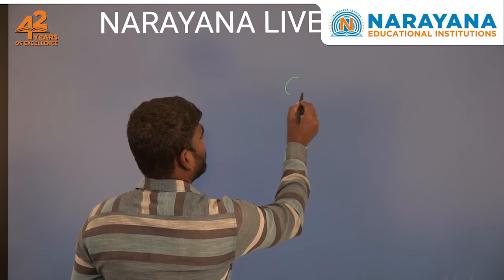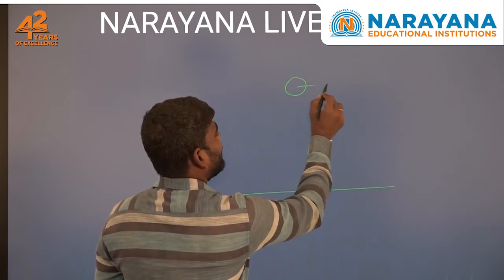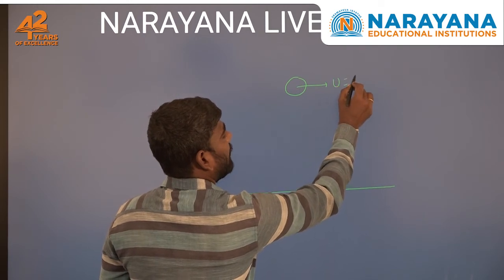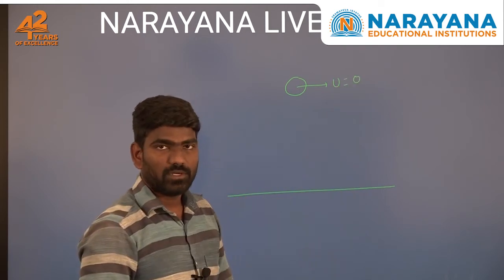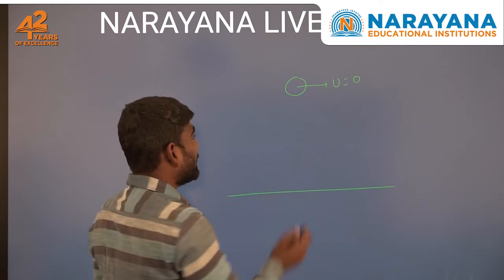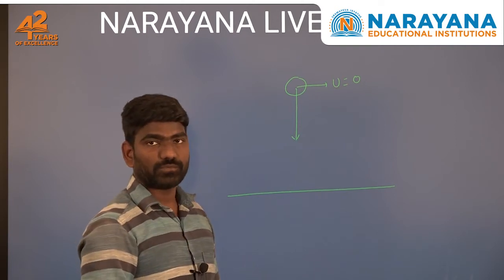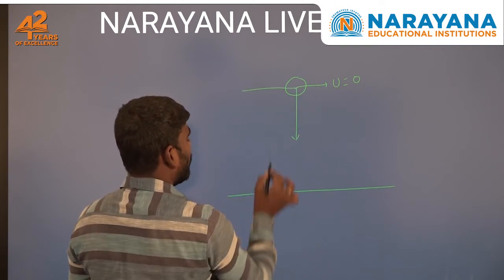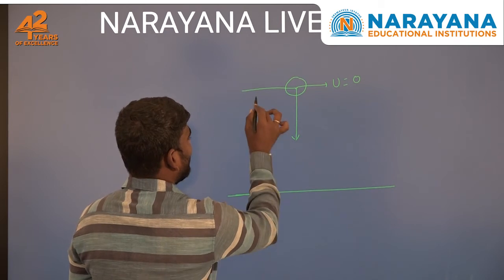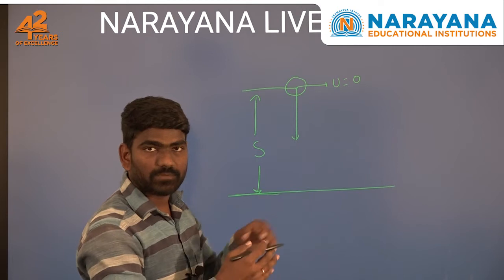Suppose an object is located at a certain height, and at the initial position it is at rest. Definitely the initial velocity becomes 0, and it will move downwards due to the gravitational force. From here to the surface of earth I am considering as the displacement, simply called vertical displacement.